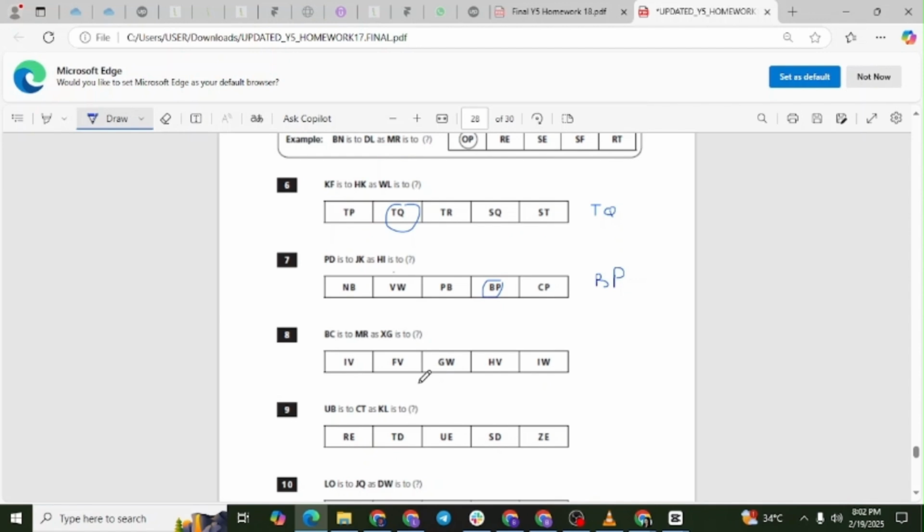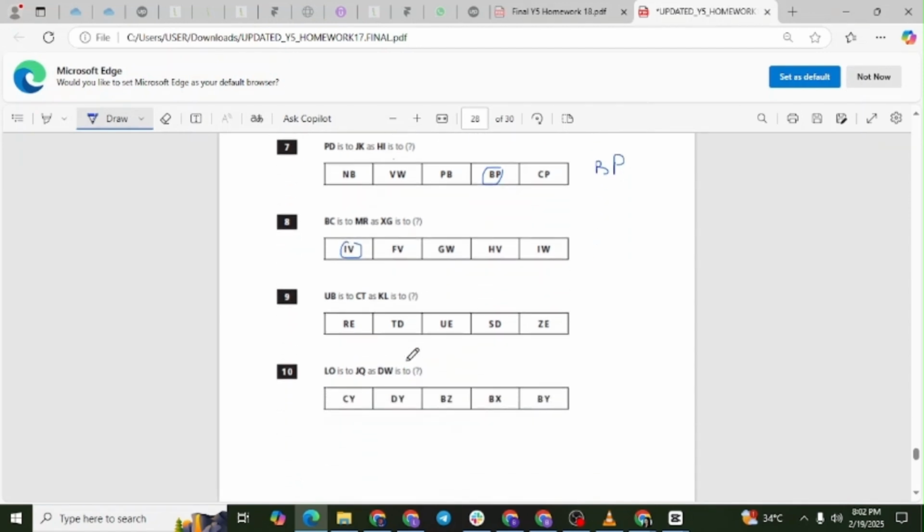So the correct answer is IV. Question 9. UB is to CT as KL is to what? For the first letters, U moves backward to C. That's a shift of -18.